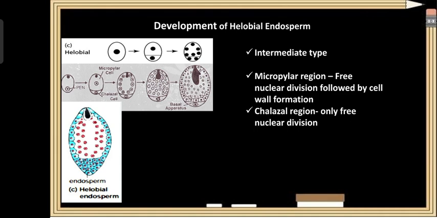But in the chalazal region, the primary endosperm nuclei undergo division. Which division is that? They just divide the nucleus.